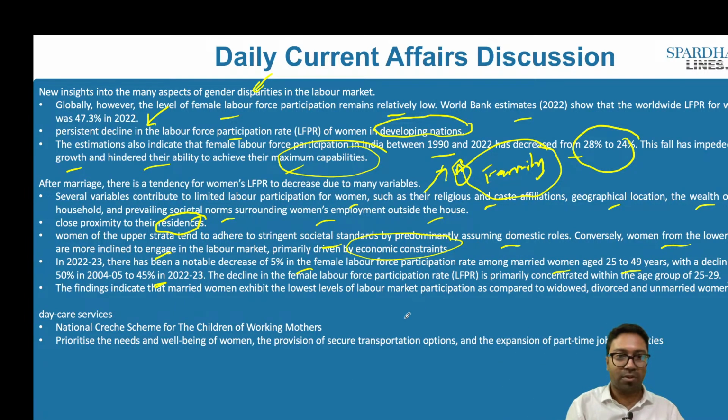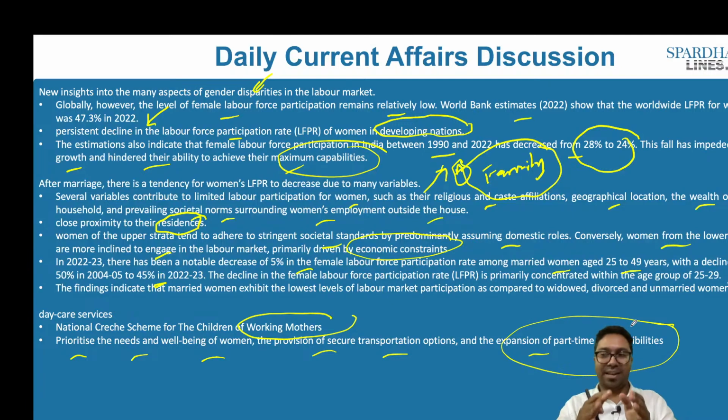In order to promote the women, a National Creche Service for the children of working mothers has been initiated by the central government, and at the same time we have to prioritize the needs and well-being of the women. The provision of secure transportation options and the expansion of part-time job possibilities need to be taken up so that she is empowered over a period of time. There is parity, there is equality, no discrimination is what this article is all about.